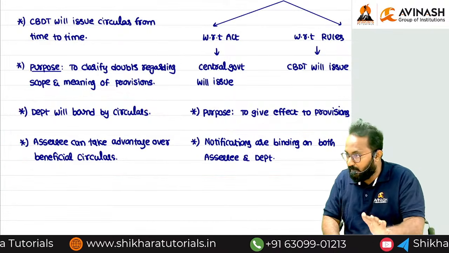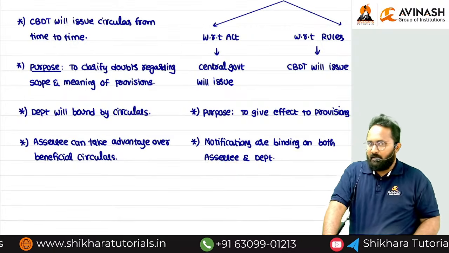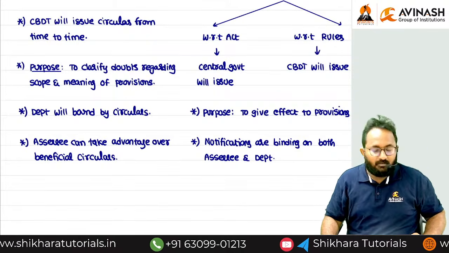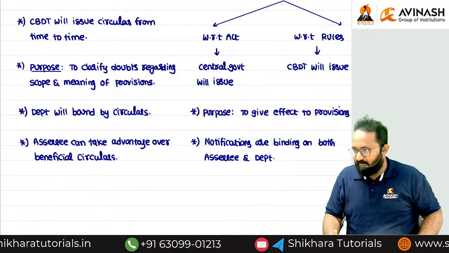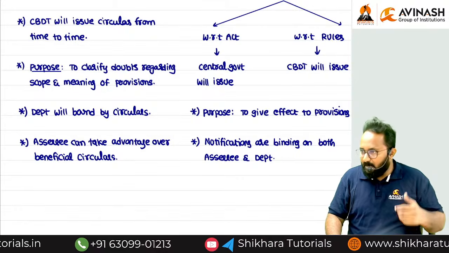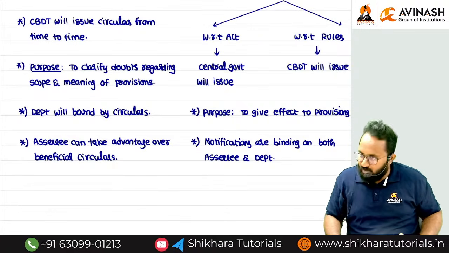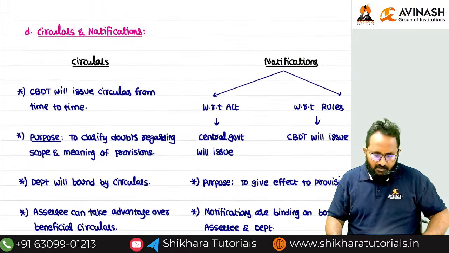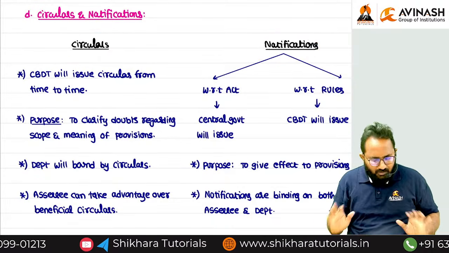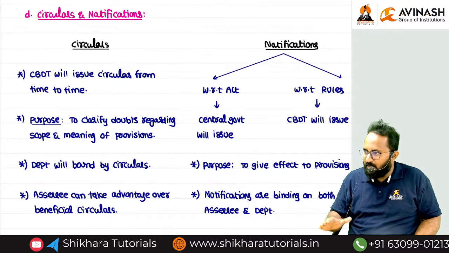The differentiation: from the circular's point of view, the binding is different. From the notification's point of view, the binding is different. Here both parties are required to follow. Example: if you want to claim Section 35, the skill development related deduction, you have to follow the notification guidelines. And the department also should know the content given in the notification. Sir, in a tax year, how many notifications, how many circulars can they issue? There is no limit. Time to time they can issue.